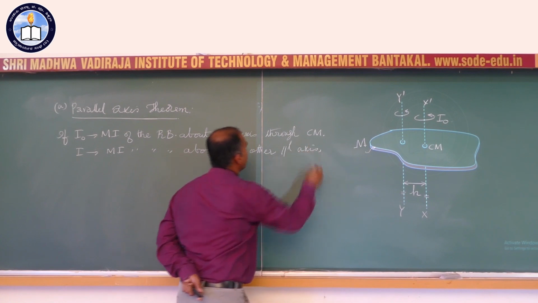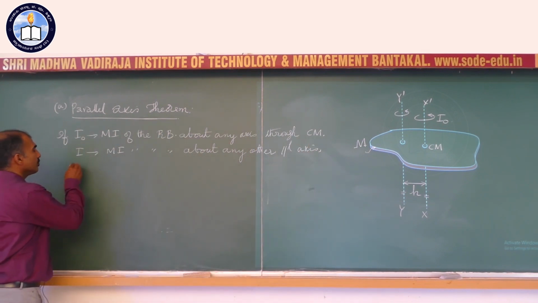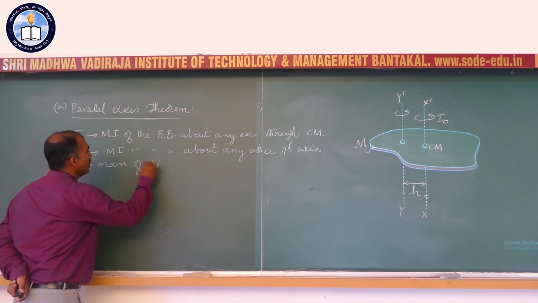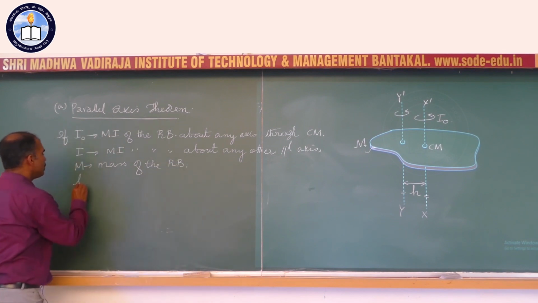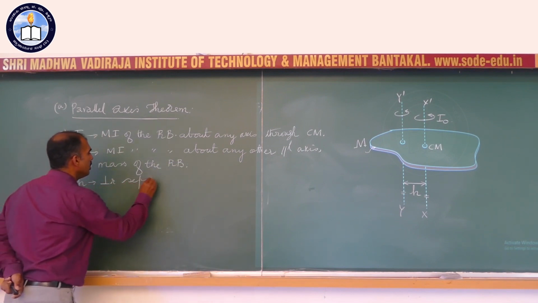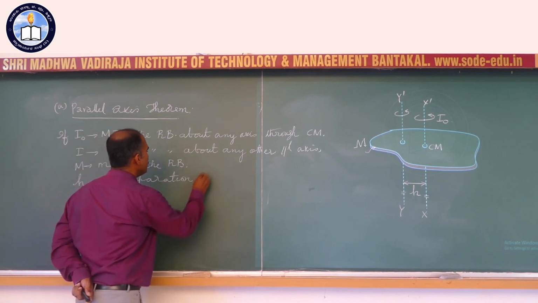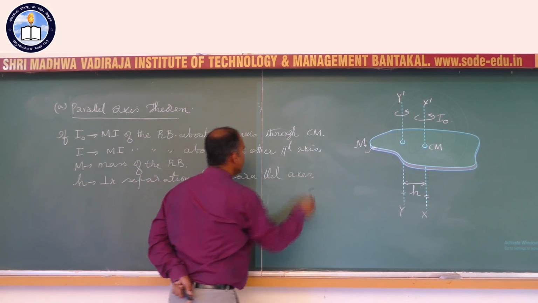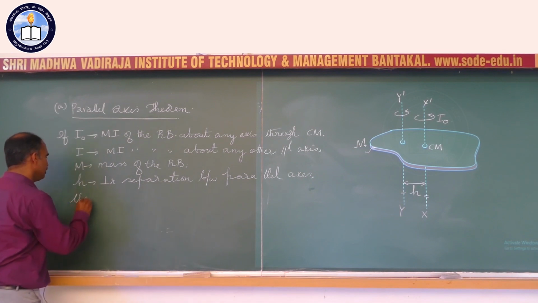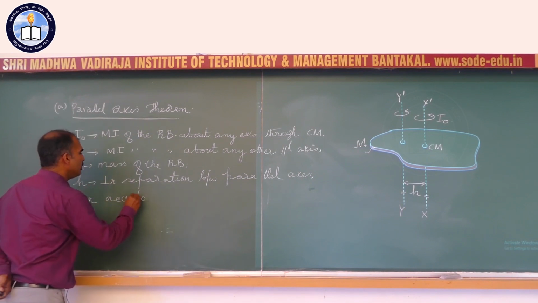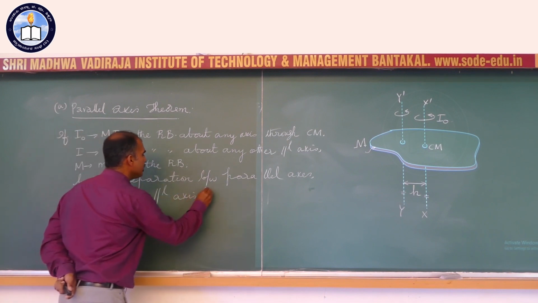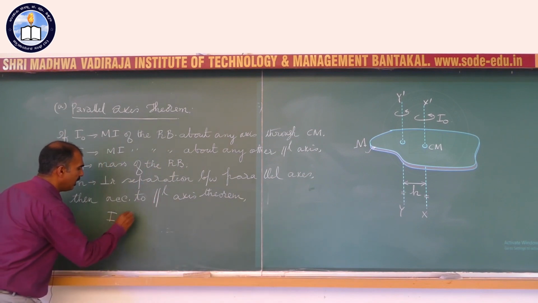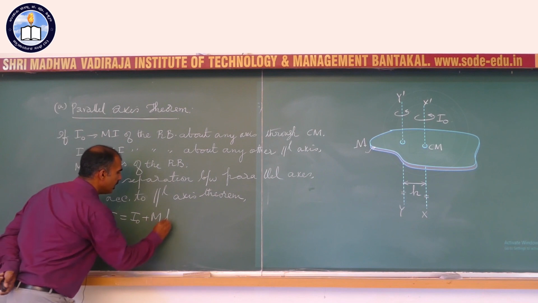I is the moment of inertia of the rigid body about any other parallel axis. If m is the mass of the rigid body, h is the perpendicular separation between the parallel axes, then according to the parallel axis theorem, we have I equals I naught plus m times h square.